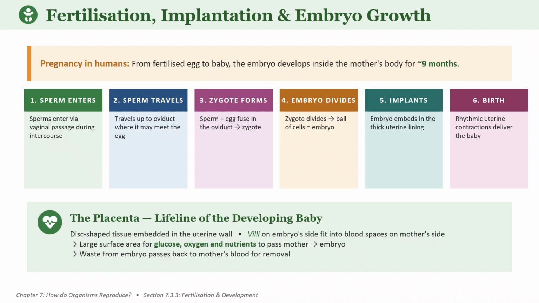The placenta is a very important thing. It's like a lifeline of the developing baby. It supplies oxygen, supplies nutrients, removes the carbon dioxide and also removes the waste. For example, the baby receives glucose from the mother's blood through the placenta, and the waste from the embryo passes back to the mother's blood for removal. And at last, the sixth one is the birth. After about 9 months, the uterine muscles contract and the baby is delivered. This process we call parturition.